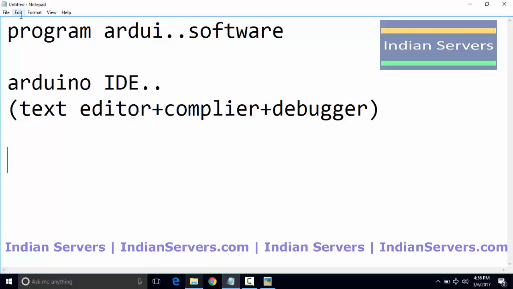So as I already told you that Arduino is open source and freeware software available on the Arduino official website, that is arduino.cc. From this website you can download the latest Arduino IDE version.